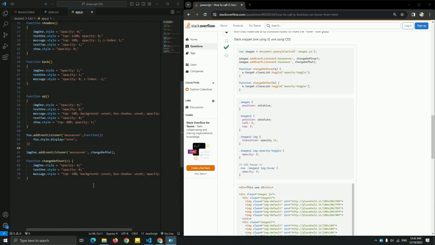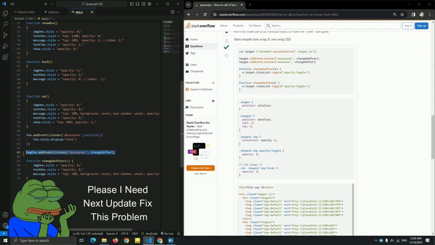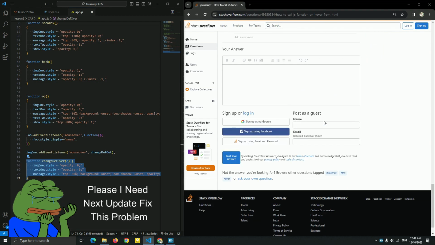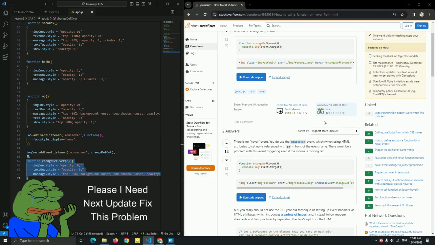Now let's talk about the bad things, the errors we get when we use Java CSS. First, you can't add a function or object inside the hover of the JavaScript. I tested it and it didn't work, guys. I didn't test it in TypeScript because I don't have knowledge of TypeScript.